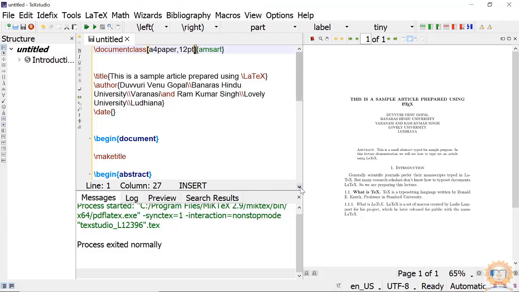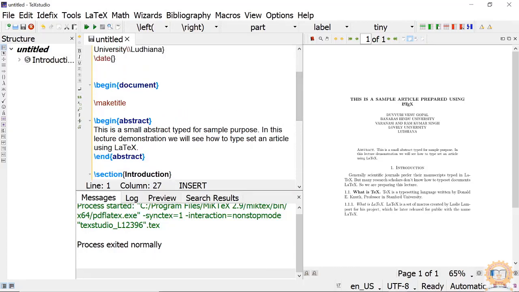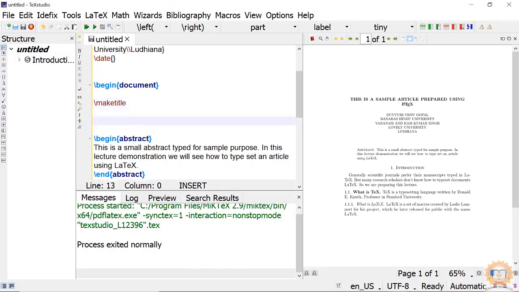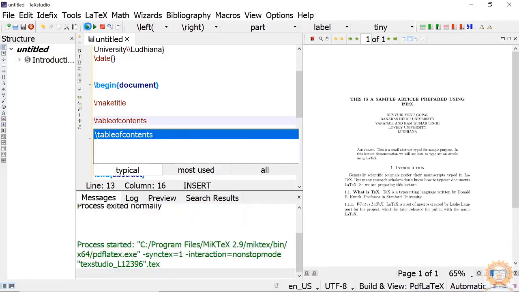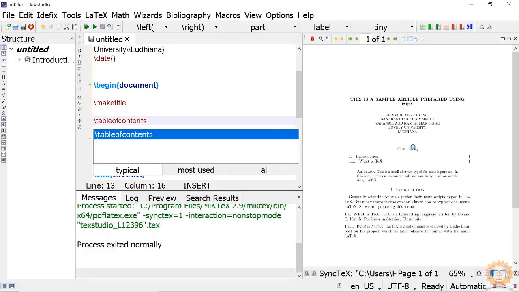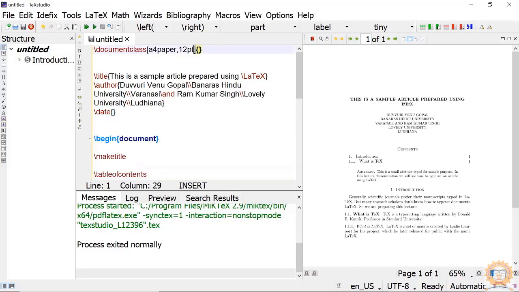Then another command we will see is here. After maketitle, typeset the table of contents. What happens? Immediately a table of contents is created here. See, contents, introduction, and so on. Only two levels are supported in the American Mathematical Society class. So suppose I change this to article,